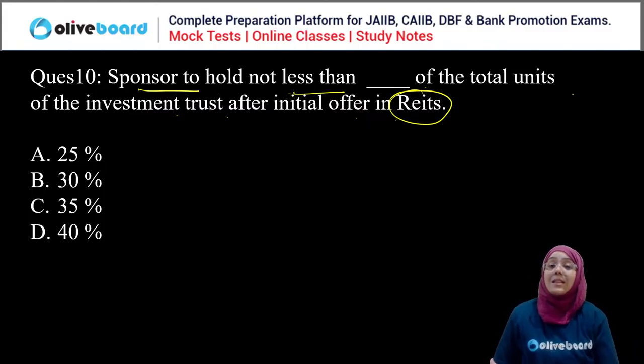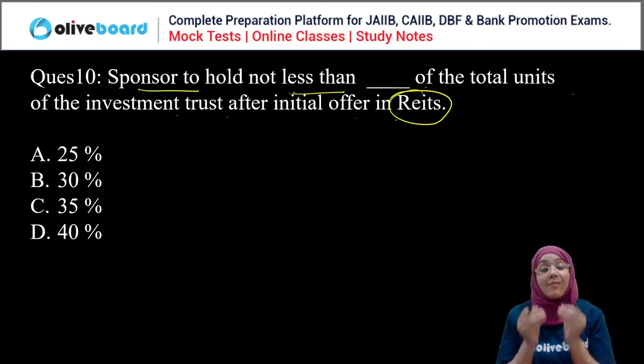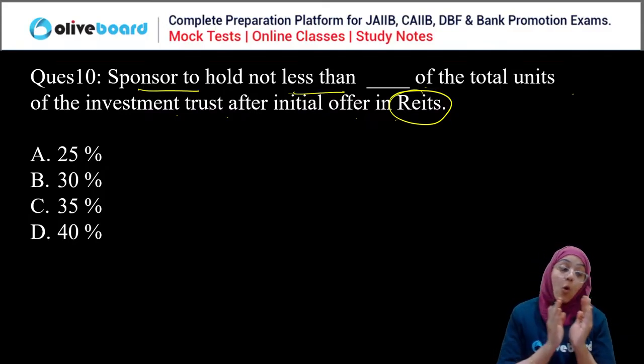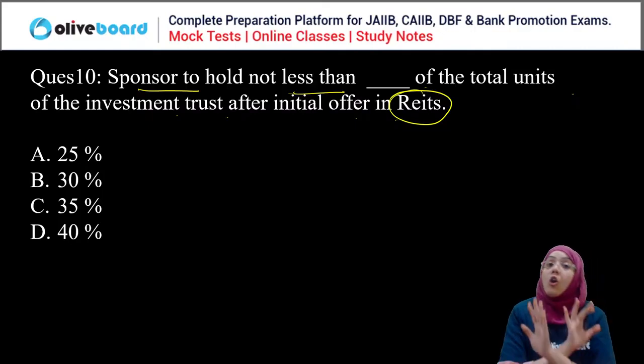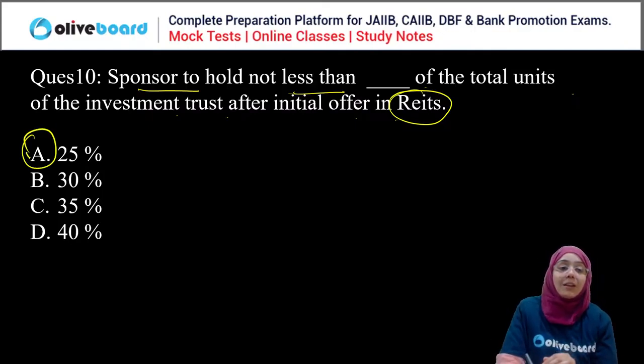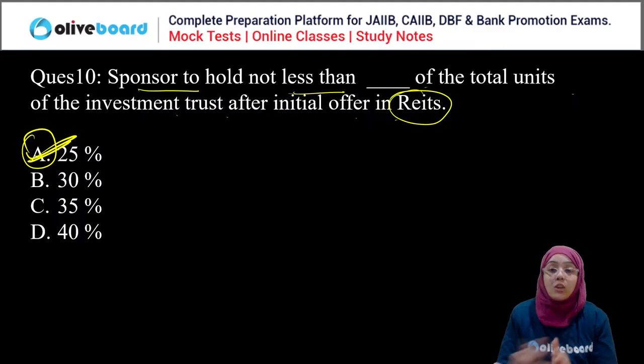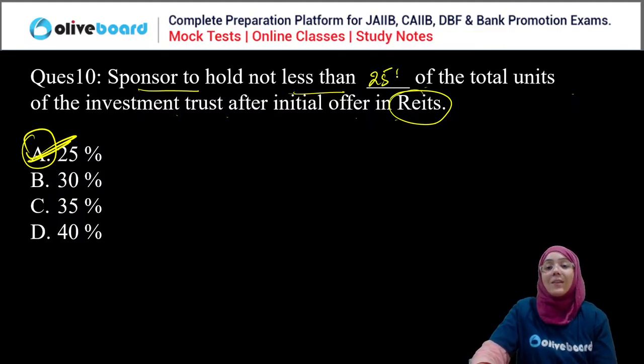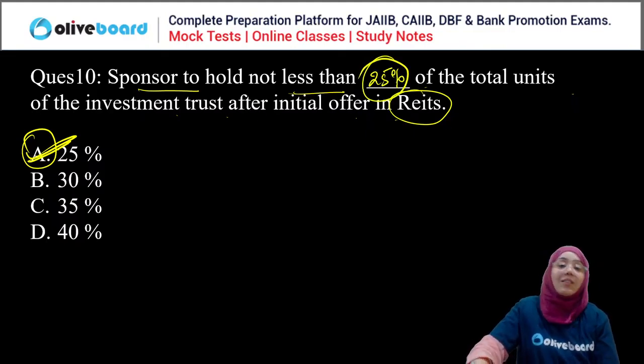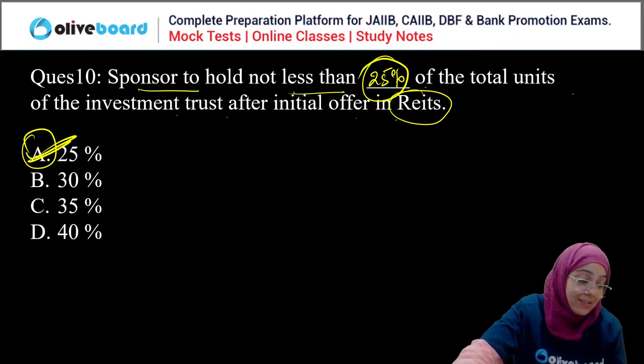A sponsor should not hold less than dash of the total units of the investment trust after the initial offer in the REITs. So the correct answer is no. This is a very easy question, yet you are all confused here. All of you are wrong. 25% is the correct answer. A sponsor should not hold less than 25% of the total units in the REITs, right?